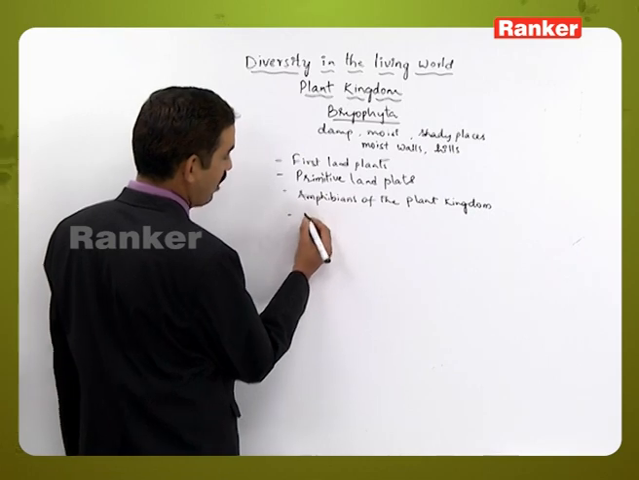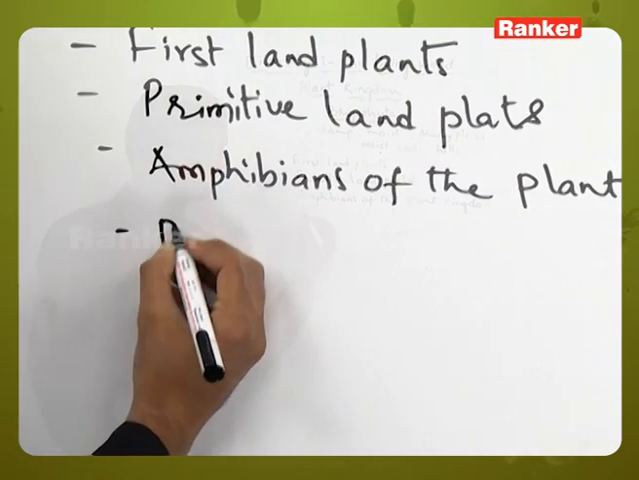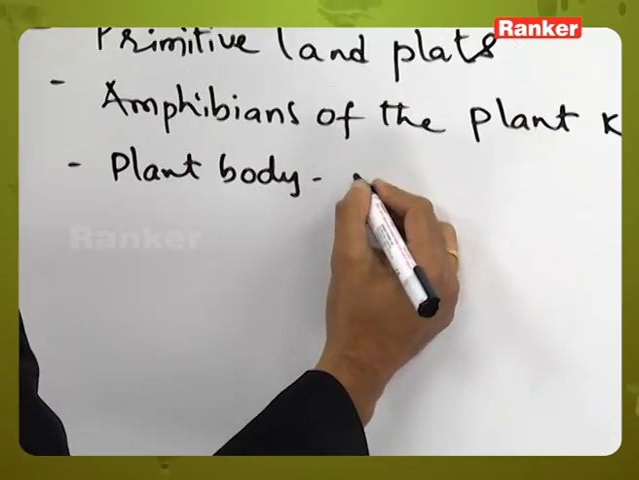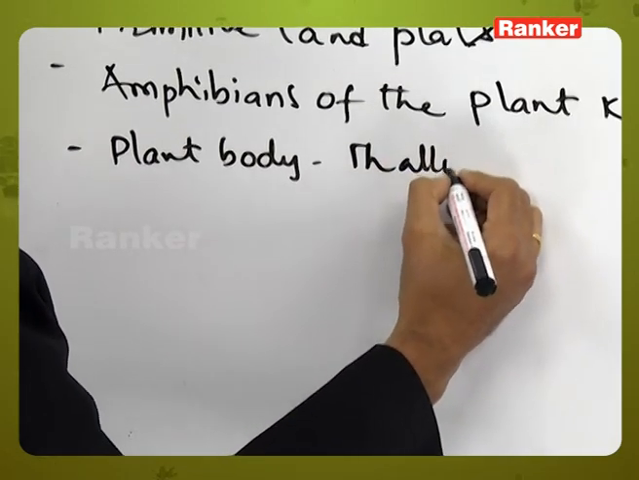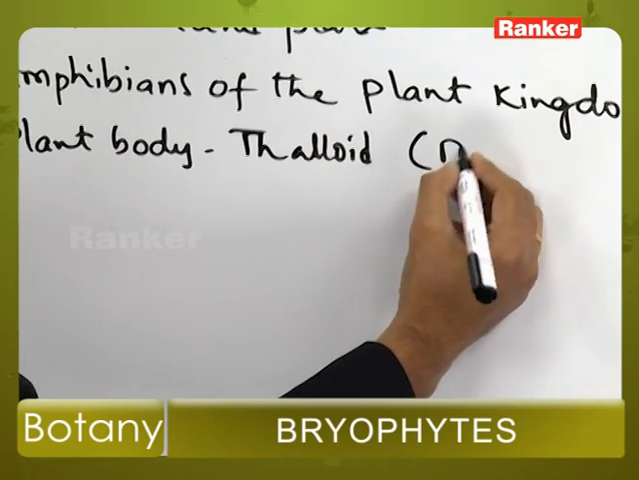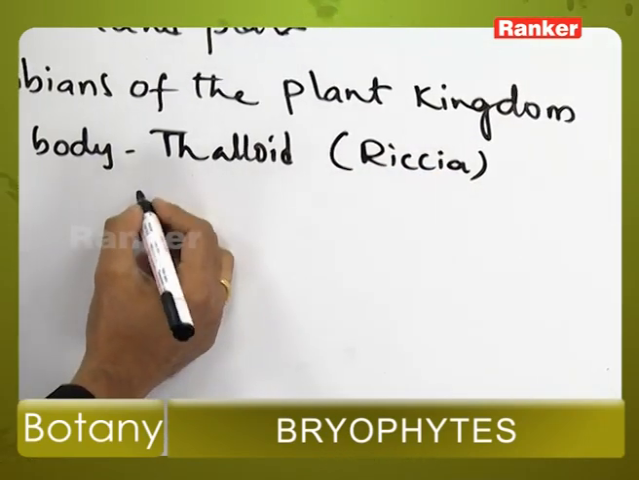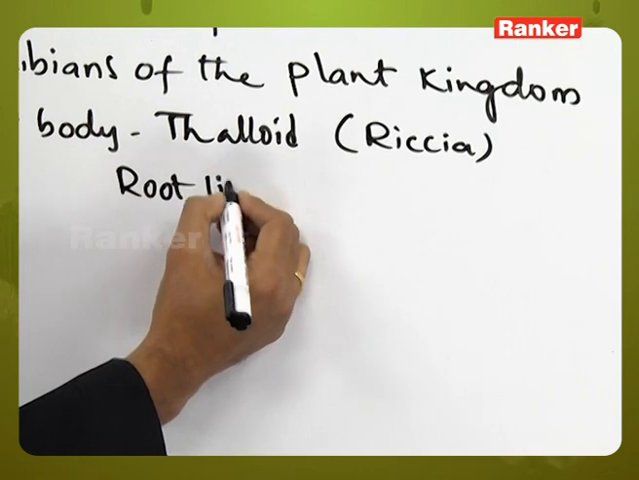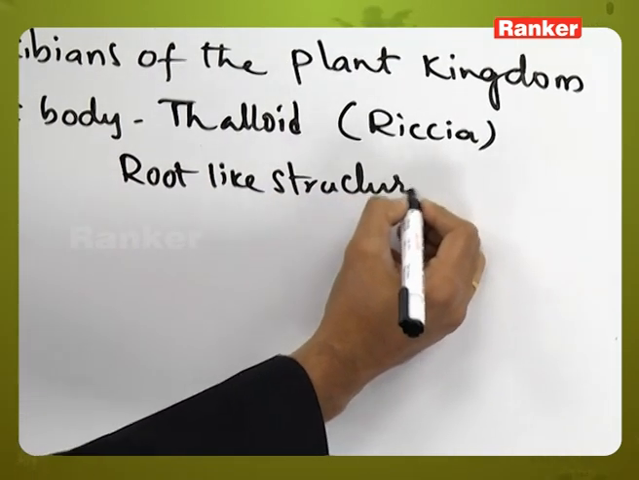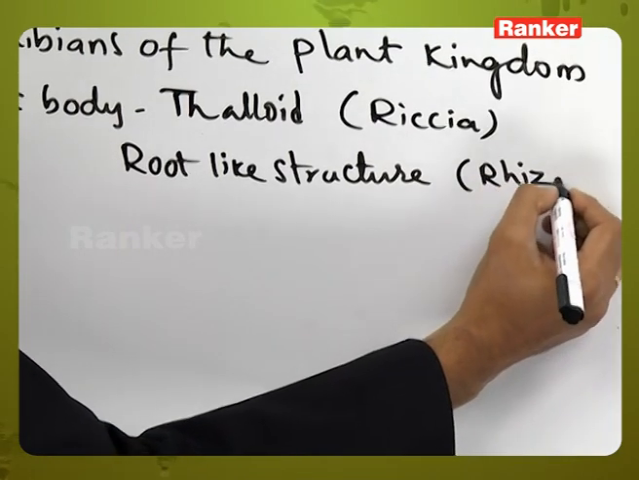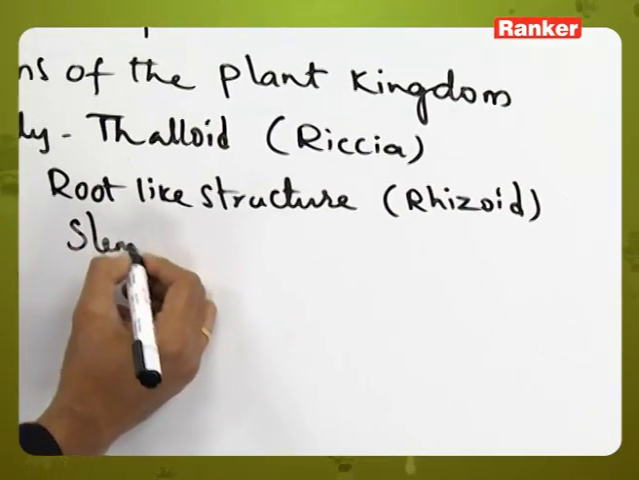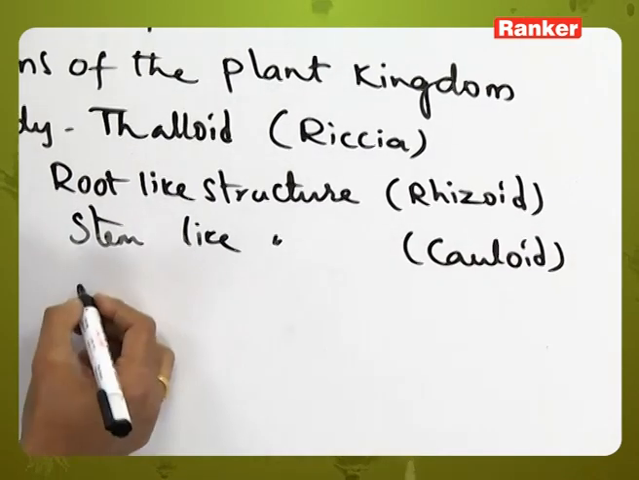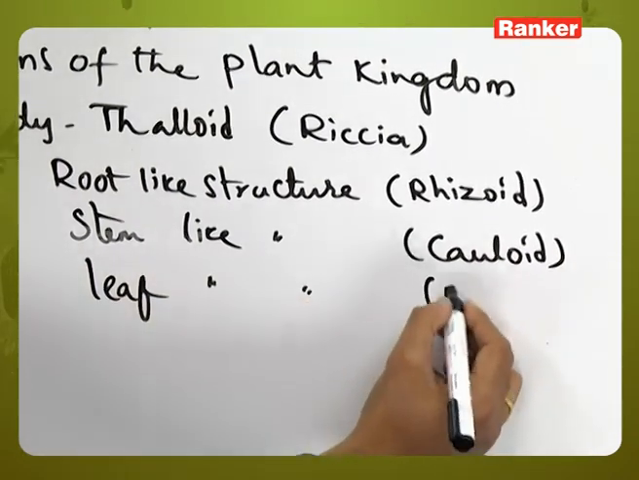And Bryophytes show some characteristic features where the plant body may be thalloid, as in the lower plants like Riccia, or it may be a little bit divided into a root-like structure called a rhizoid, a stem-like structure called a cauloid, and a leaf-like structure called a phylloid.